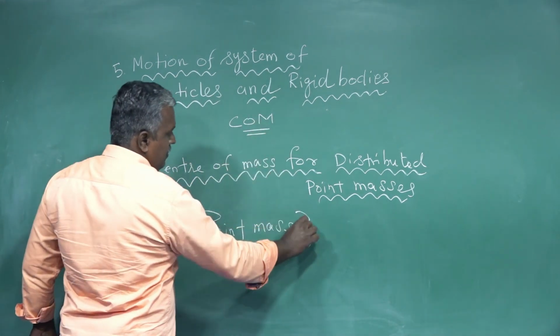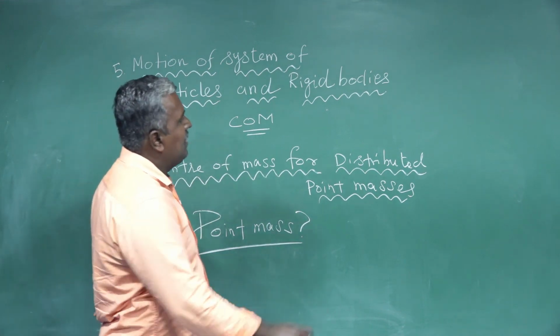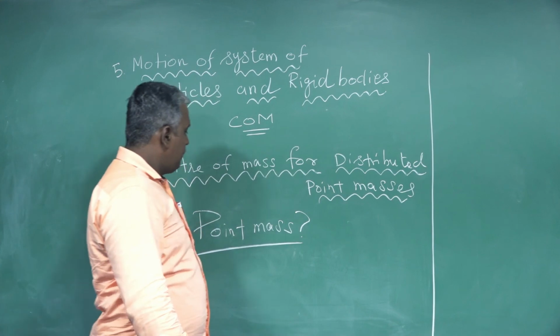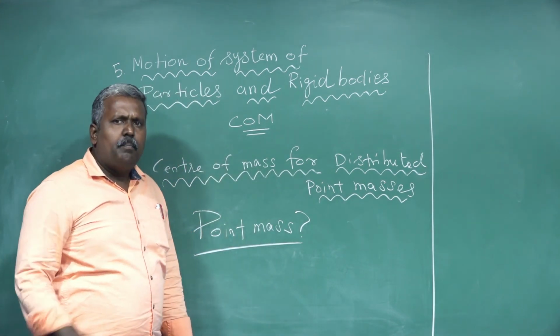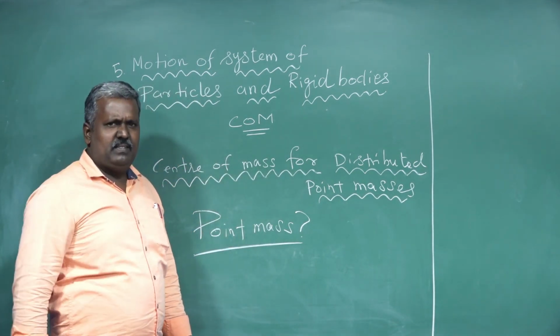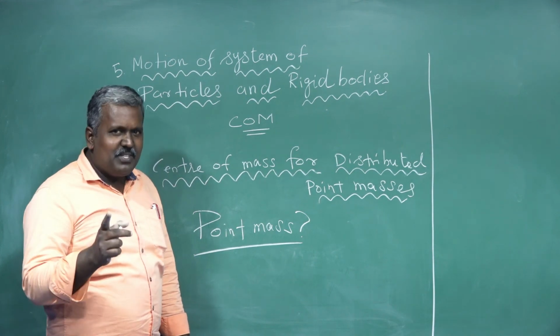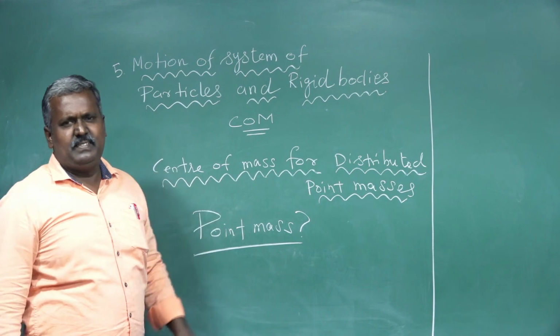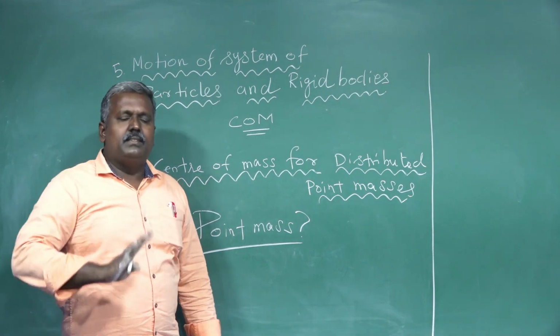What is a point mass? A point mass is a hypothetical point particle. What is hypothetical? An assumption, considered.